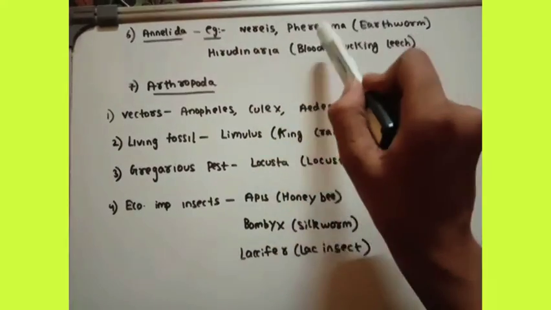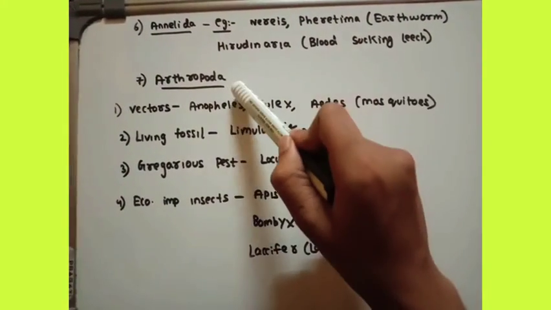Annelida, the sixth phylum. Examples: Nereis, which is an aquatic form, Pheretima, earthworm, Hirudinaria, blood-sucking leech. Let's go to the seventh phylum, Arthropoda.